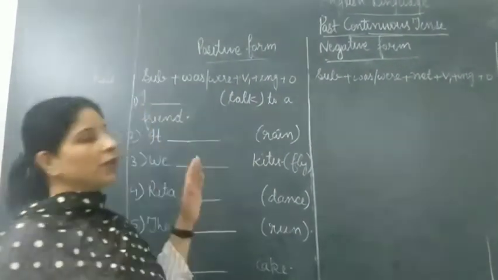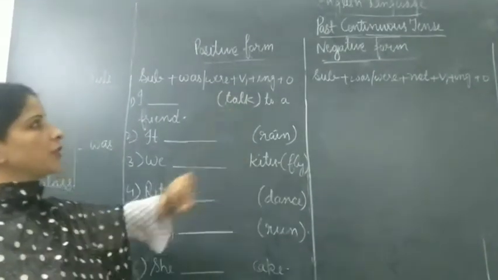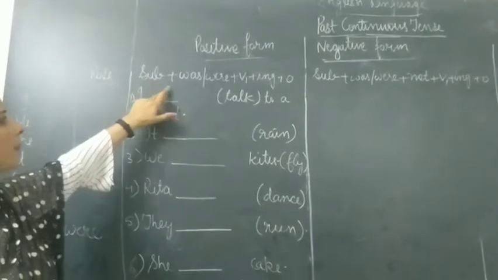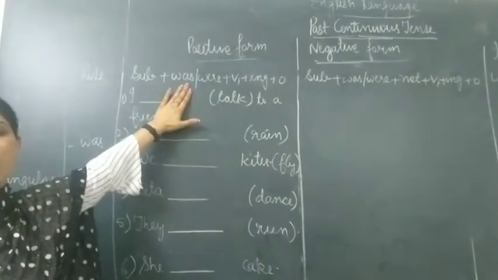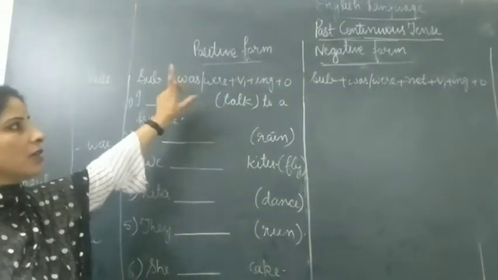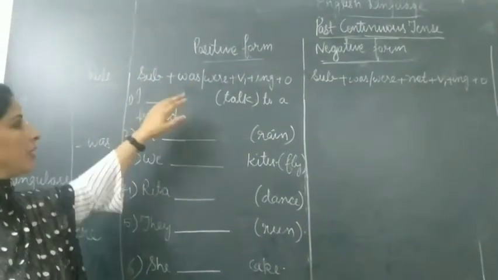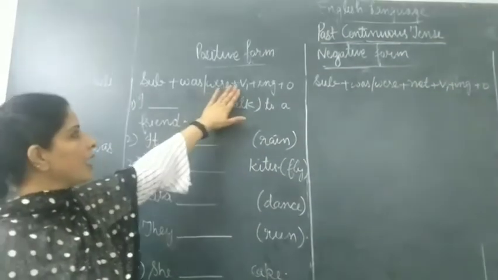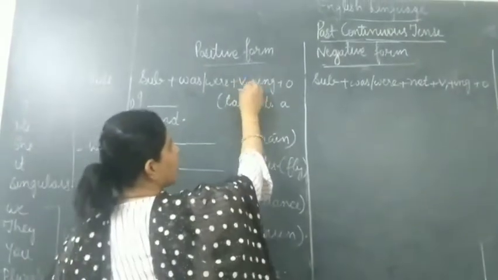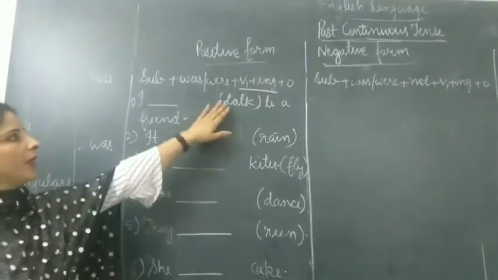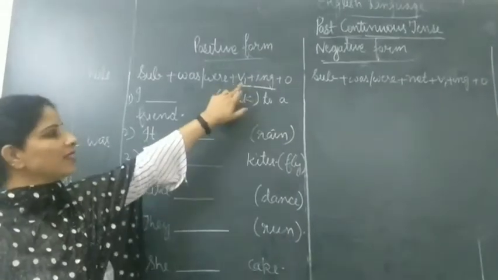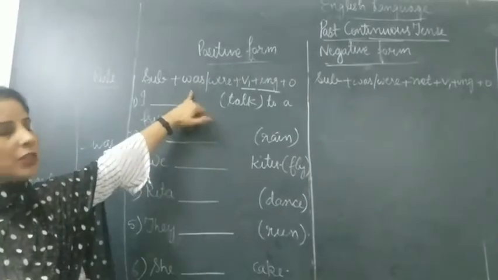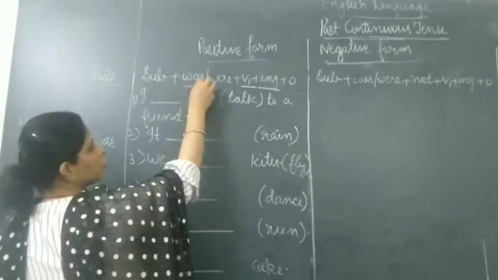Okay, so today we will discuss about the past continuous tense and what is the rule for that. Subject plus here we will use was and were because the action was in the past time, so we will be using was and were as helping verbs here. And as you know, in continuous tenses we always use first form of verb plus ing, okay, the present participle form plus object.